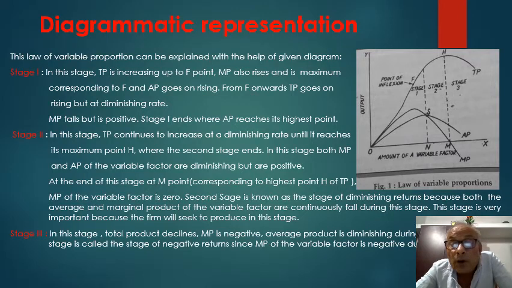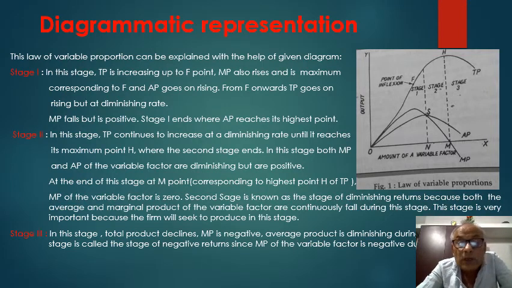Second stage is known as the stage of diminishing returns because both the average and marginal product of the variable factors continuously fall during this stage. This stage is very important because the firm will seek to produce in this stage. Now we shall discuss stage 3.